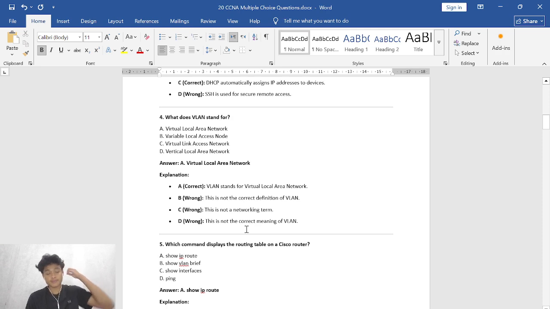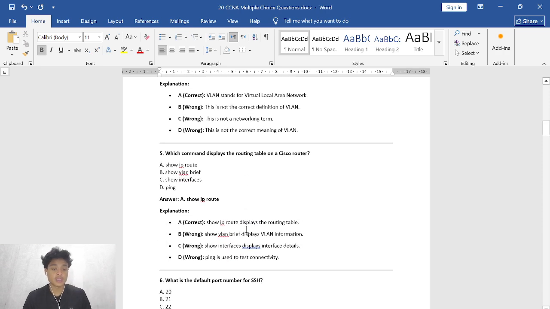And then we move into the fifth question. Which command displays the routing table on a Cisco router? A, show ip route. B, show vlan brief. C, show interfaces. D, ping. So the correct answer is A, show ip route.